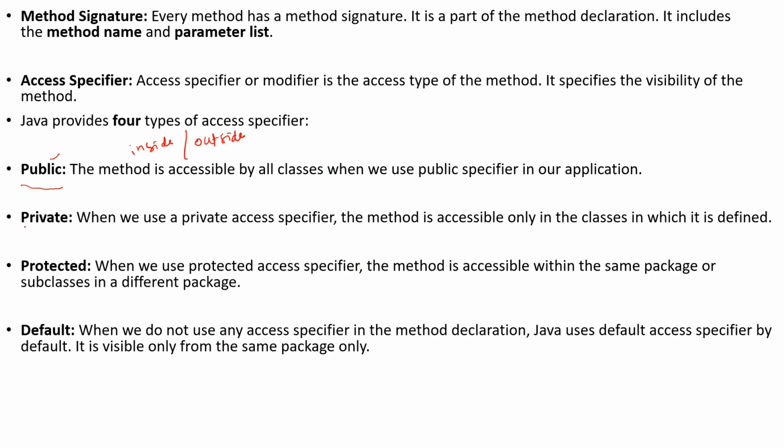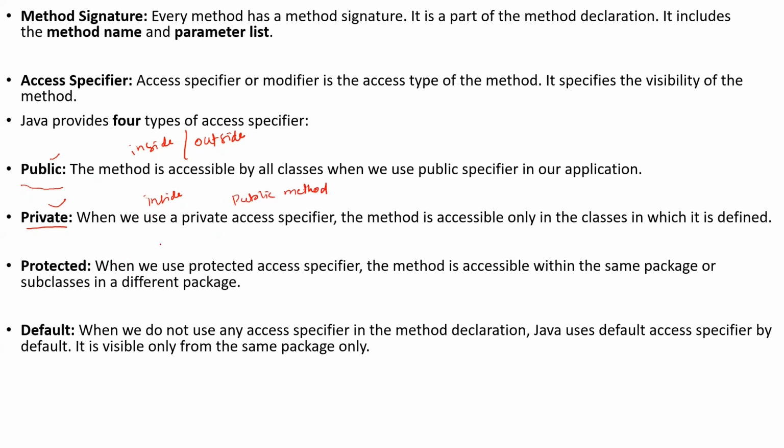Okay, so private: when you declare instance variables and methods using the private access specifier, they can be accessed only inside the class. They cannot be accessed outside the class. So in order to access private instance variables, definitely one public method is a must. That we'll see with an example. They can't be accessed outside the class.